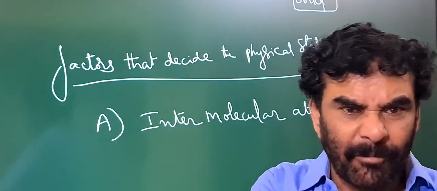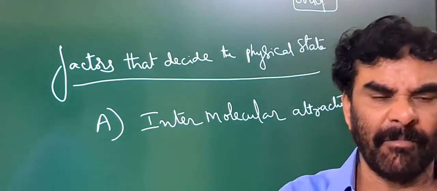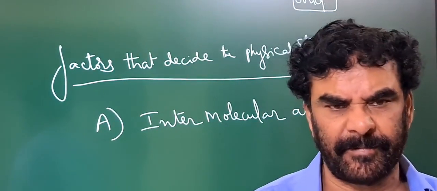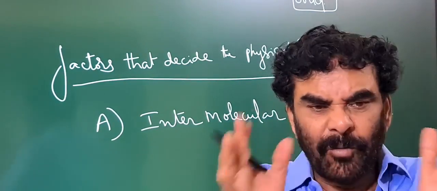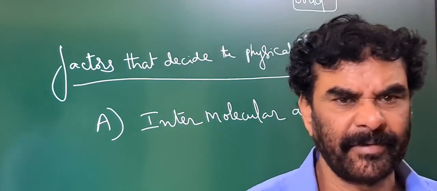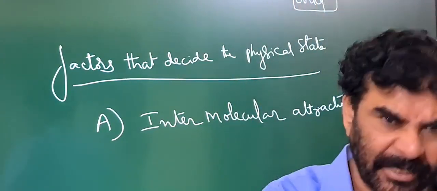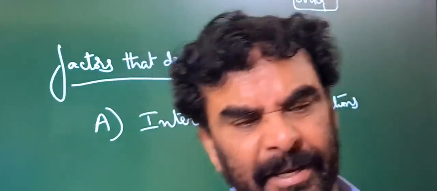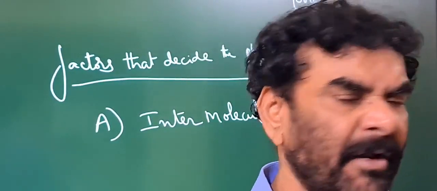Now we are talking about the interrelation between the molecules. Let us take molecular compound molecules. Between the particles, a sort of attraction exists. The attractions existing between the particles or molecules of the material are called intermolecular attractions.